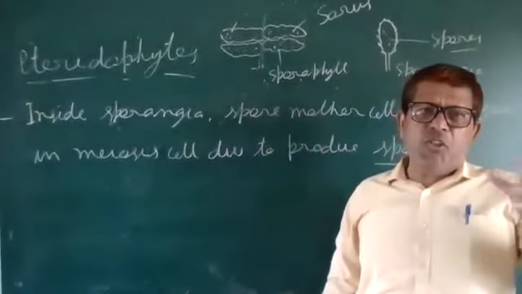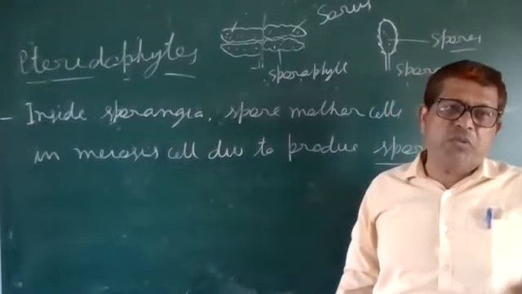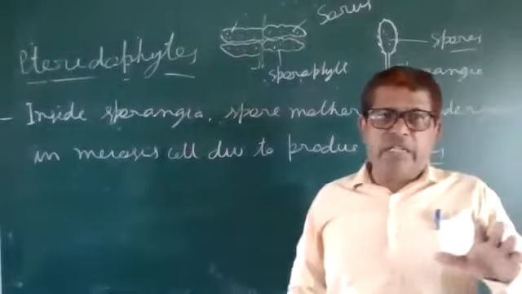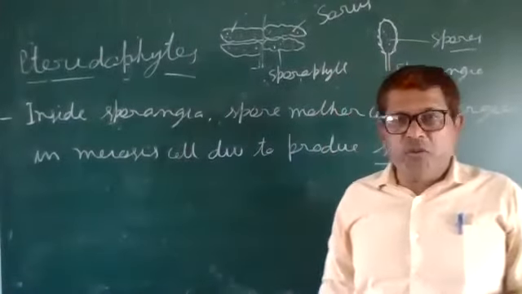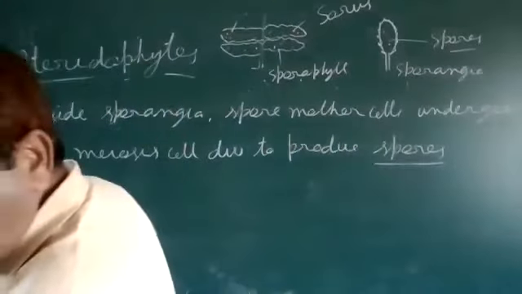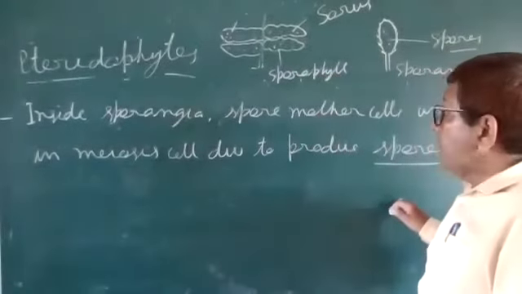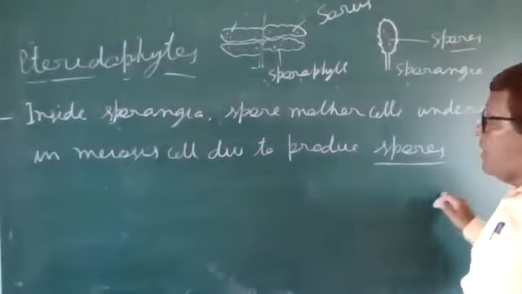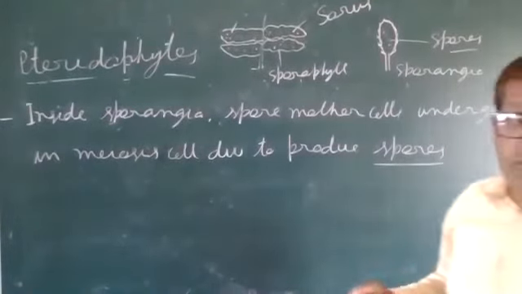There are two types of spores, homospores and heterospores; later we discuss the terms homosporous and heterosporous. So sporangia, spore mother cell, and meiosis cell division produce the spores.